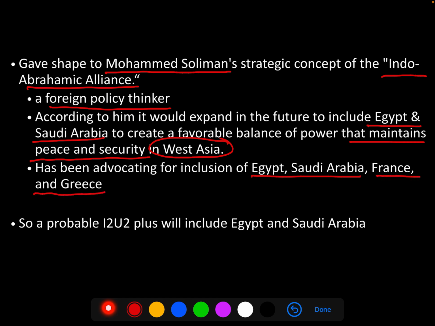I'm sure that many of you have heard of Quad Plus, that is a set of 3 countries which are members of Quad in addition to the original Quad. Now, similarly, if we were to have an I2U2 plus, then it will include your Egypt and Saudi Arabia for sure. You need to keep this in mind.